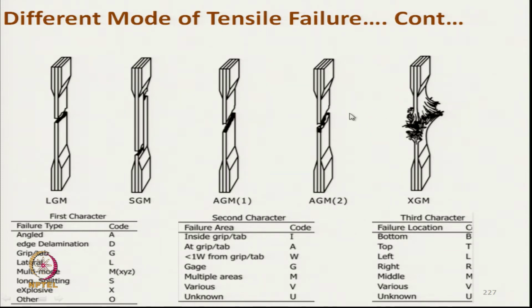So, from these two modes of failure, even if the composites have the same failure value, the same stress at failure, we still get some idea about the internal structure, or we can predict the performance of this composite.